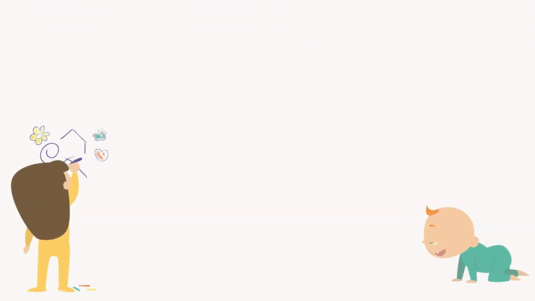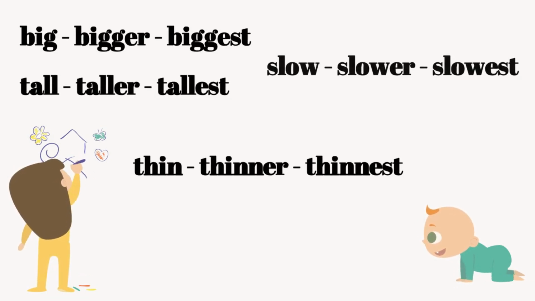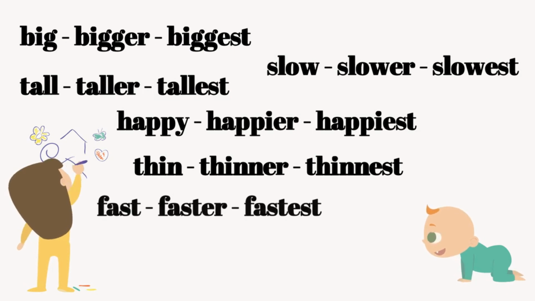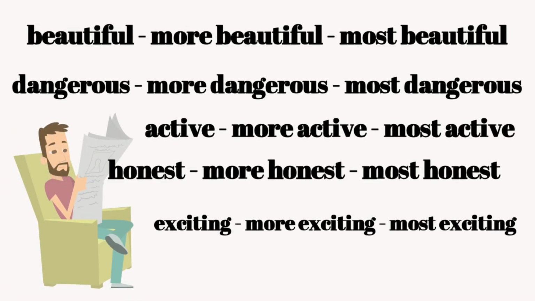So here are some of the adjectives in their comparative and superlative form. Here are some more examples of adjective in their comparative and superlative form.